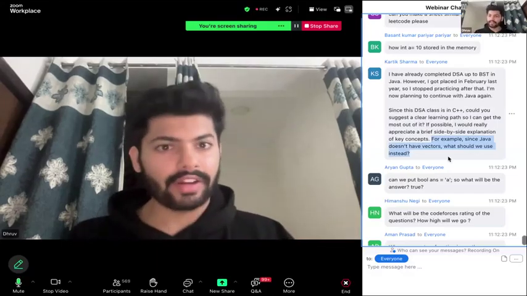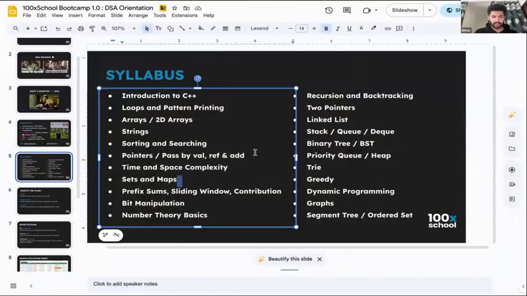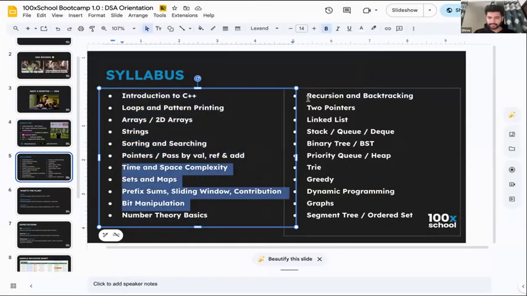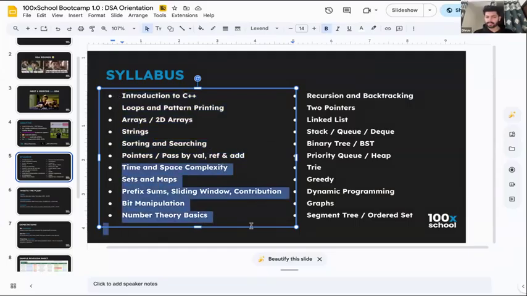Currently, we are in the first phase where we are learning a language. Okay? When the language module is completed, so if I go back here, the language module is still this part. Pointers, pass by value, pass by reference. This is still the language. This is the C++ language module. We start the actual DSA from this point. After this point, things will be language independent. Here also the logic will be independent of the language. But because people are just starting out, they need something to learn as well, right? Otherwise, how will they do DSA without any programming language? So this is the first module of C++. From here, DSA will start.